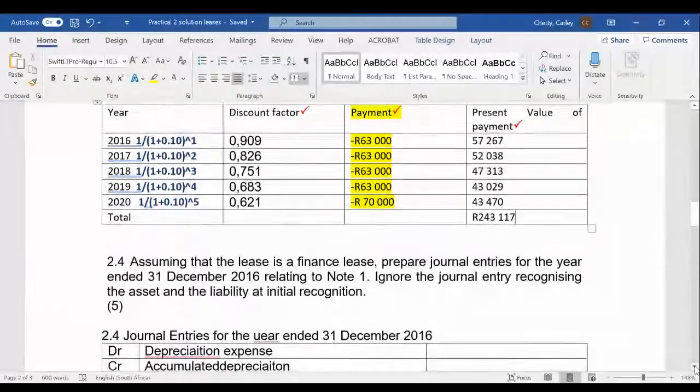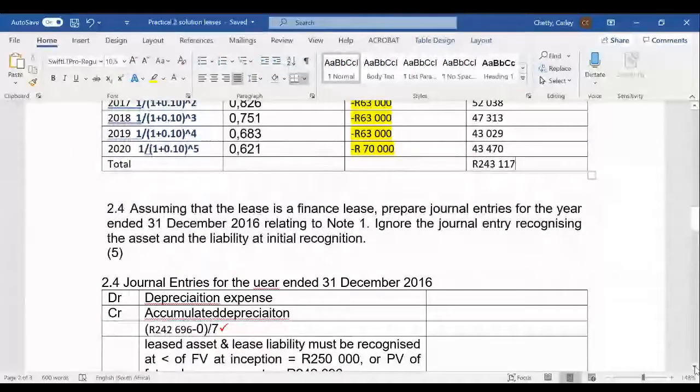The only way we can calculate the depreciation is if we determine what the cost of the asset is. So the cost of our asset is going to be based on the lower of the present value of your minimum lease payments and the fair value of the asset. We determined that the present value of the minimum lease payments is below the fair value of the asset.